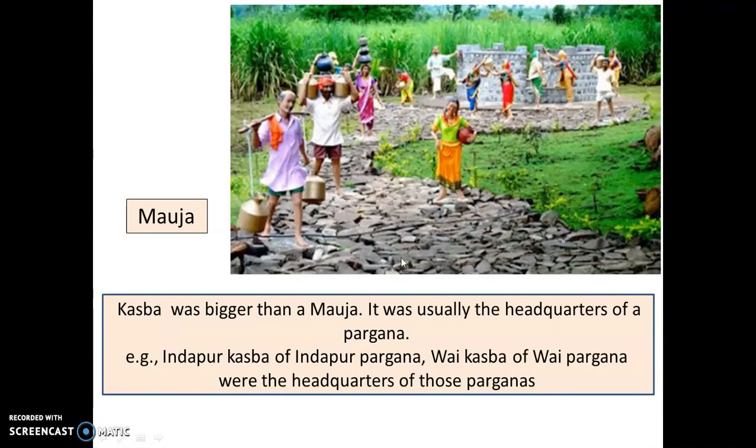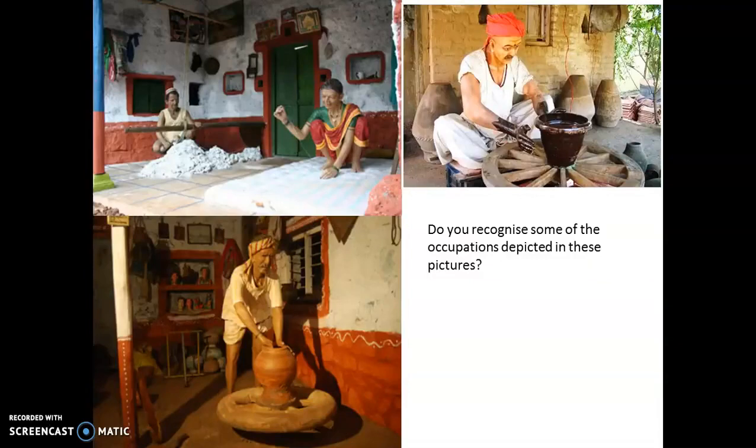So here you have a picture of a village and we have already seen that a village was called a mauja. A village little bigger than a mauja was called a kasbah. Kasbah is like today's towns. And this kasbah was usually the headquarters of the pargana. A pargana was something like a district. Just as we have the district of Palghar where we live, similarly there were many such parganas. Indapur Pargana, Vai Pargana. And all these parganas had one town or one kasbah which was the headquarters of that pargana.